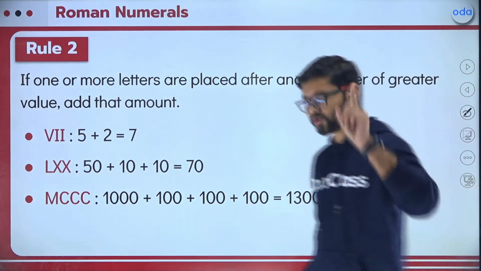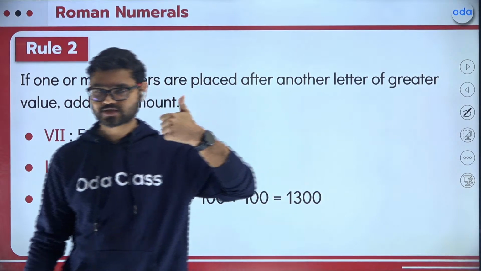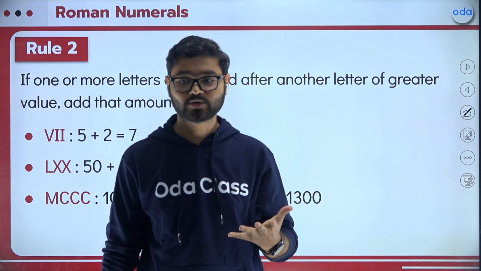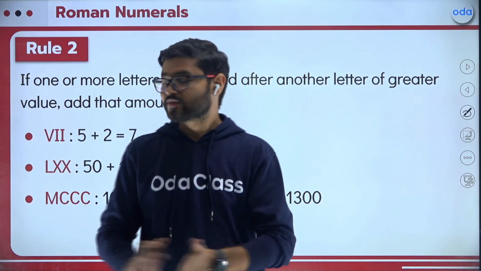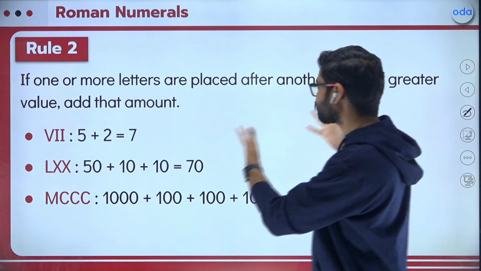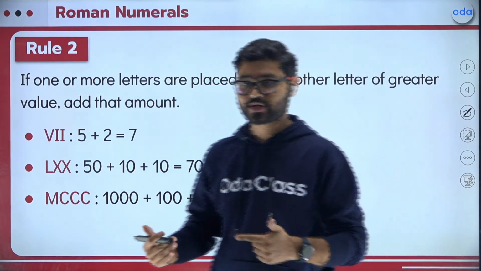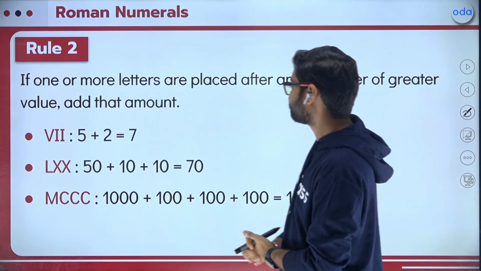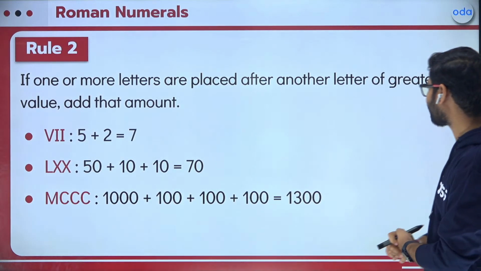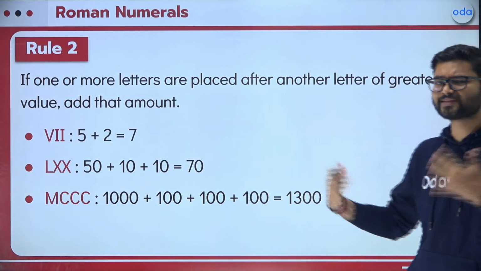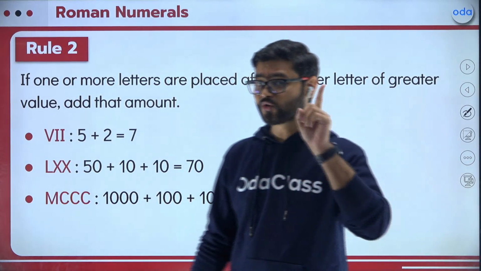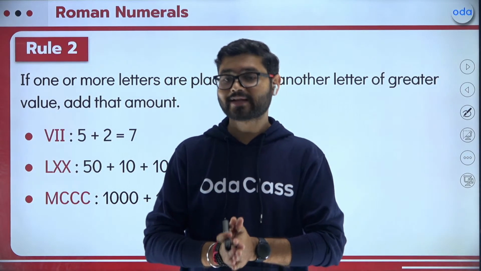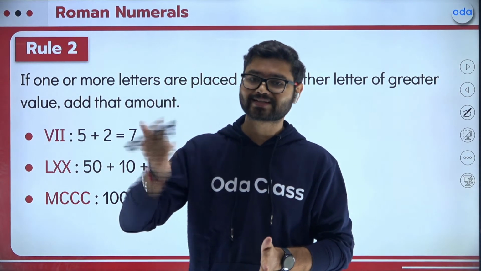Now, rule number one is done. I believe all of you have understood. Now let's come to rule number two. Very important. I will just tell you about rule number two, and we will talk about that later on, in the next session. As of now, you simply understand that rule number two says if one or more letters are placed after another letter of greater value, we can simply add that amount. So we will go one rule at a time. I have told you one rule today. Practice this rule, and then we will come up with rule number two in the next session.